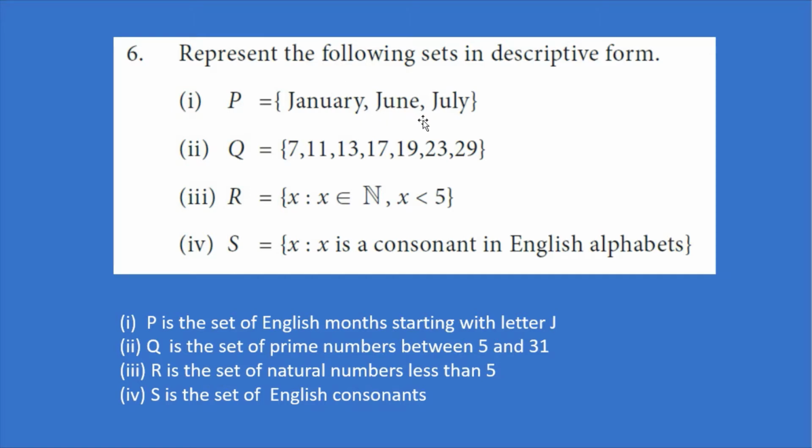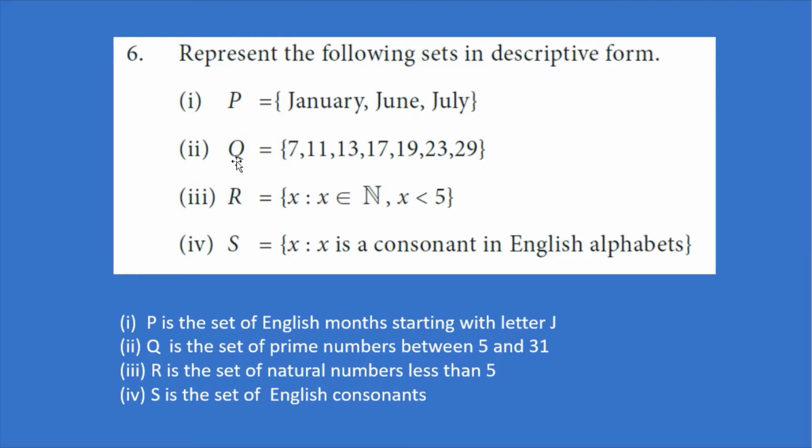So we need to change this to descriptive form. How can we change? When we look at these, we can find that all the months in this set start with the letter J. So we can define it like this. P is the set of English months starting with letter J. So this will be the answer.